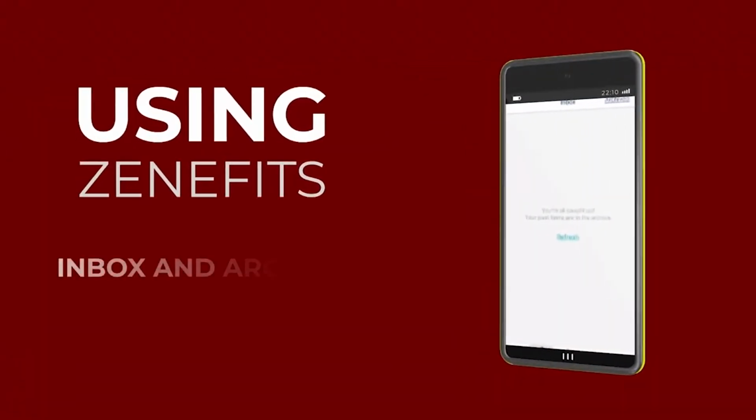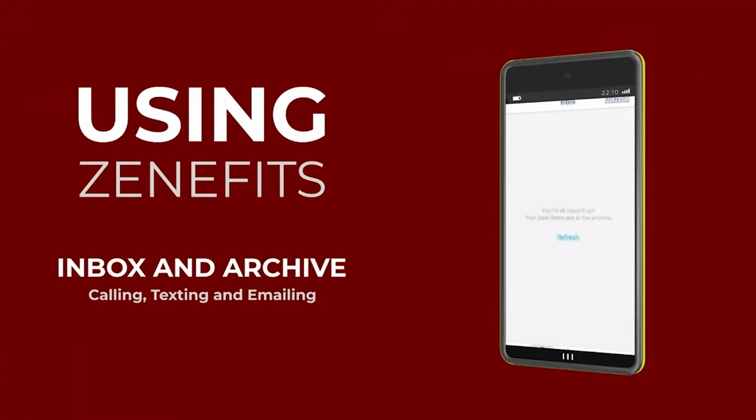The next section of the app is the inbox. Here, you're able to see if any company-wide policy changes have been made, or if your employment details have changed. If you get a raise or your position changes, you'll receive an email from Zenefits as well as a notification, and you'll be able to view those documents here. You can also click on the archived option and see the past documents you filled out.